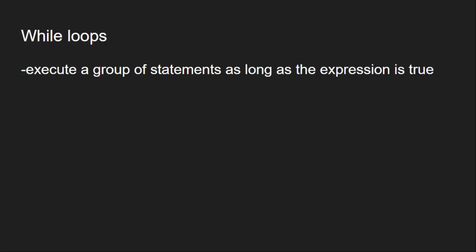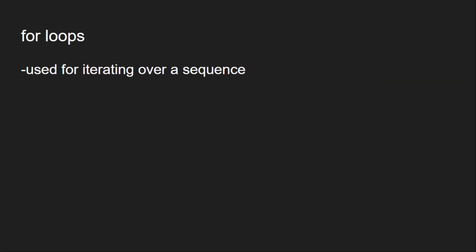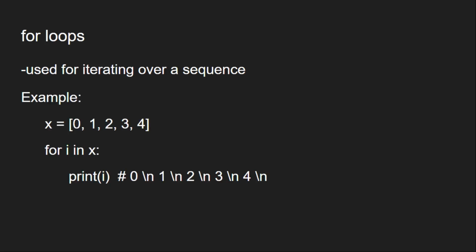While loops execute a group of statements as long as the expression is true. A for loop is used for iterating over a sequence that is either a list, a tuple, a dictionary, a set, or a string.